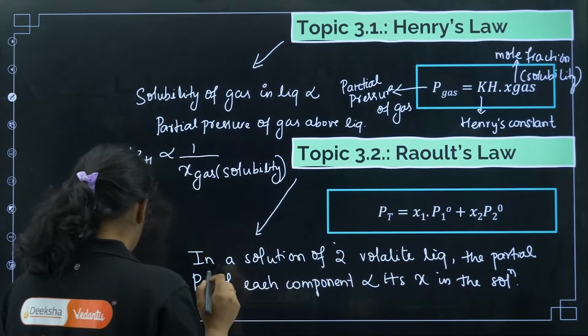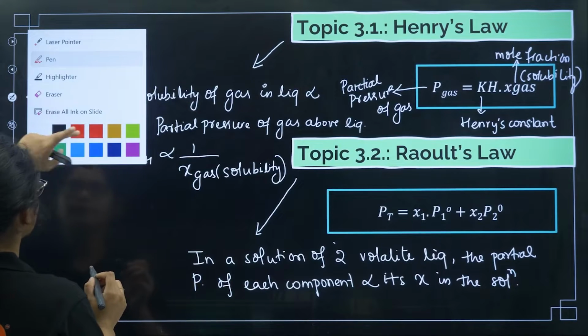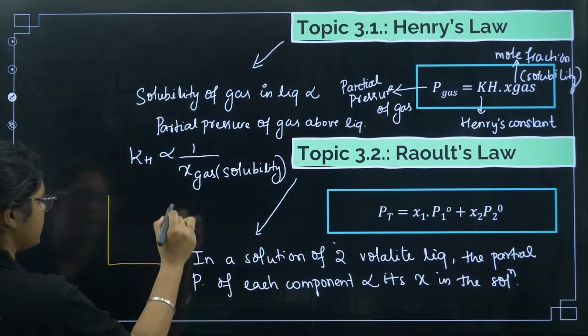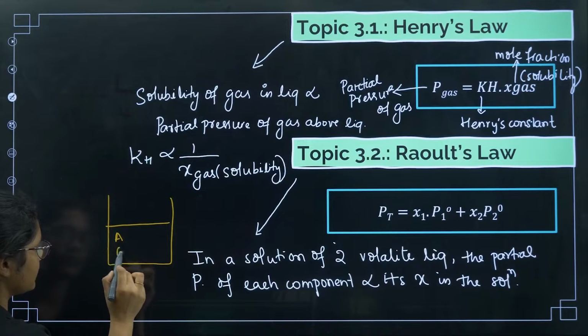Now I'll explain this with a diagram. See, suppose we have a container like this, and here I have gas A. There is some gas A.